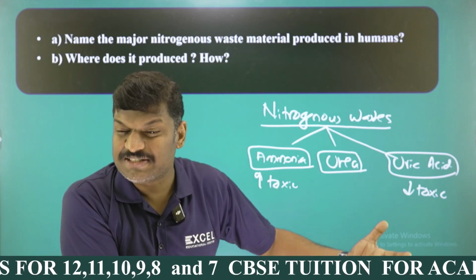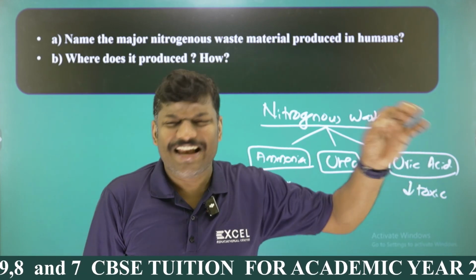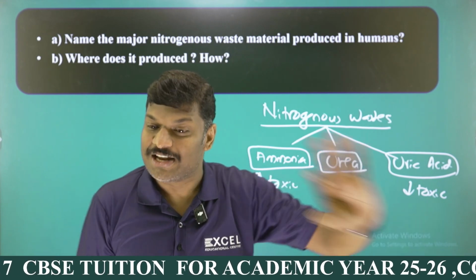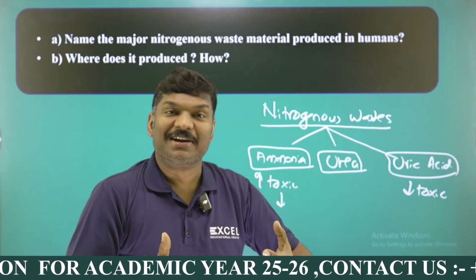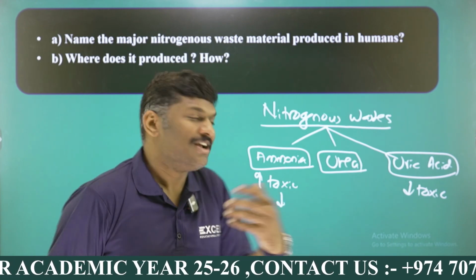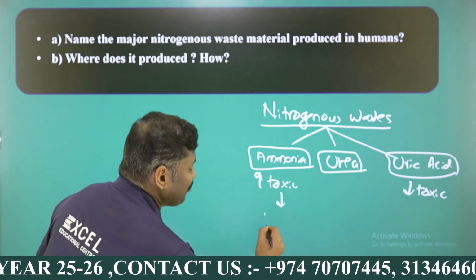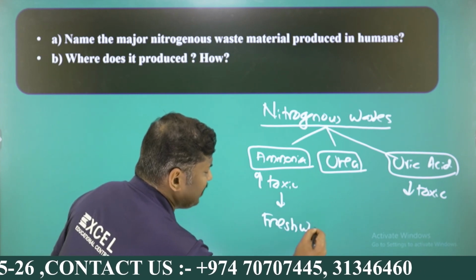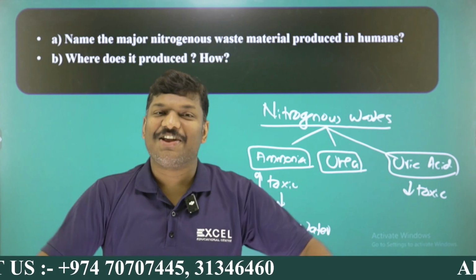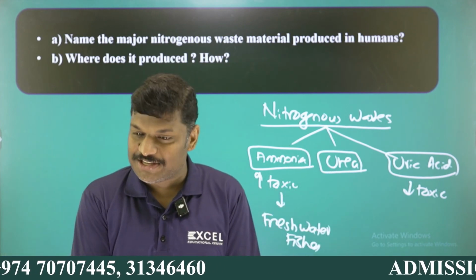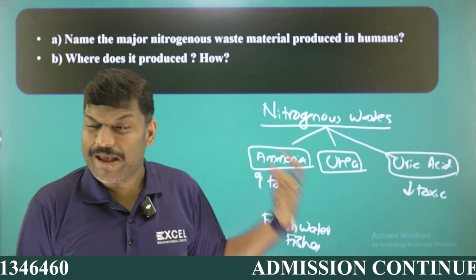The more the toxicity, the more water is required for elimination. The less the toxicity, the less water is required for elimination. Since ammonia is highly toxic, it requires a huge amount of water for its elimination. So it is mainly found in freshwater fishes, my dear students. Fishes live in water, and enough water is there for the elimination of waste material. That's why freshwater fishes have ammonia as their chief nitrogenous waste.